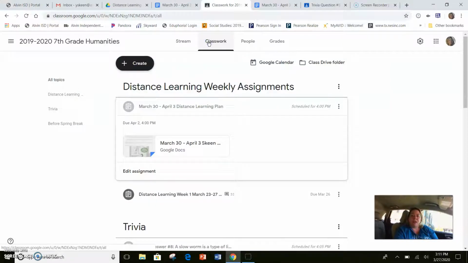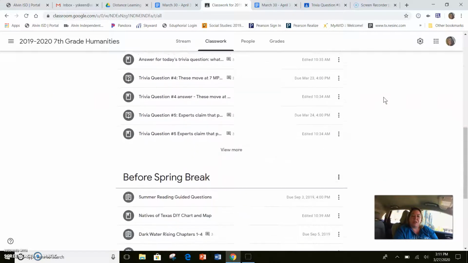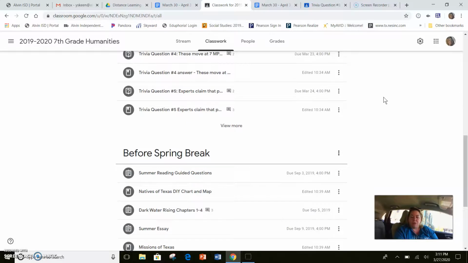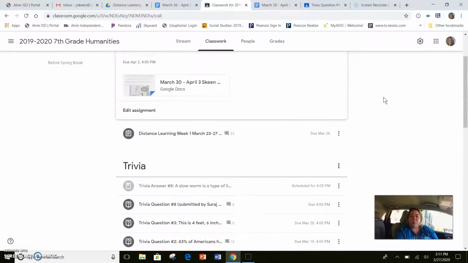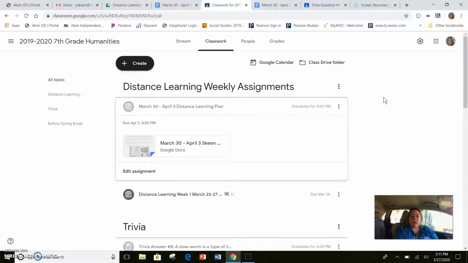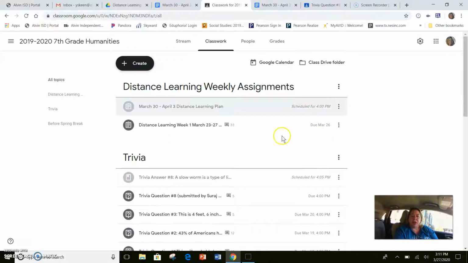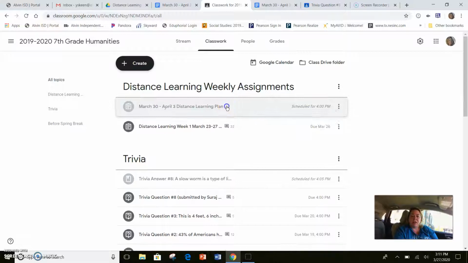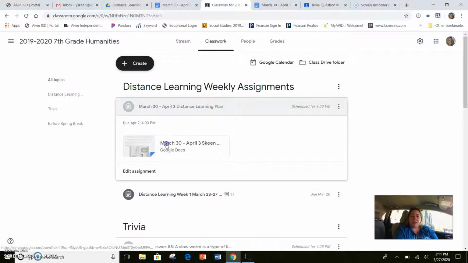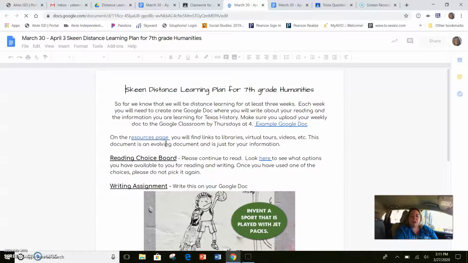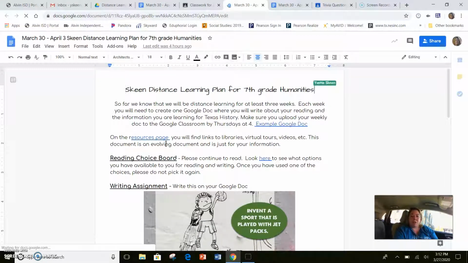So if you click on classwork, now you'll see that you've got a few different categories. You have distance learning, the trivia questions, and then all the other stuff that we've done so far this year. So from now on, if you look here, you'll see exactly what is due. You can see last week's right here, and then this will be next week's. So if I click on that, here we have our assignment for this week.